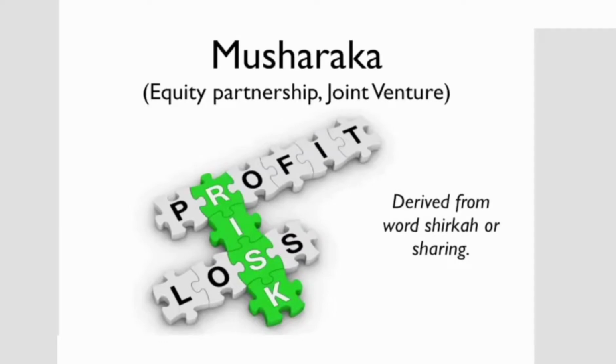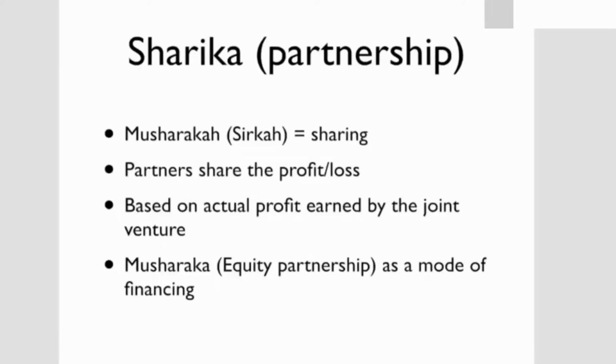So when we look at the Musharaka, commonly translated as joint venture, partnership or equity partnership, this word is derived from the word shirka, which means sharing, to share something. So partnership is about sharing something, coming together, bringing money and resources together in order to do something useful together.